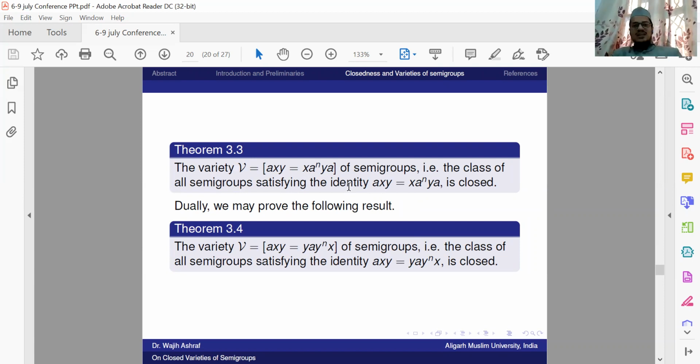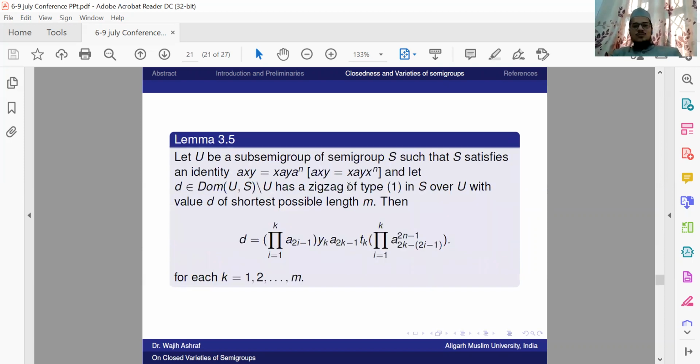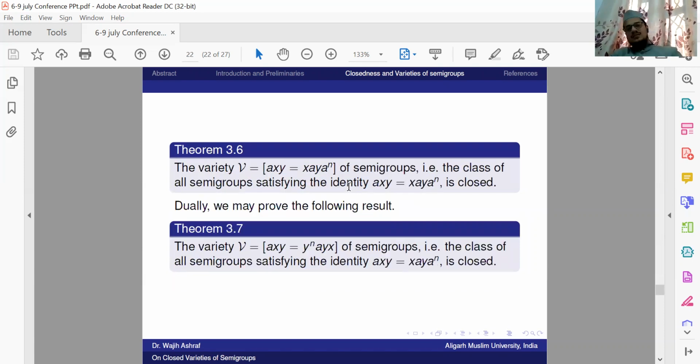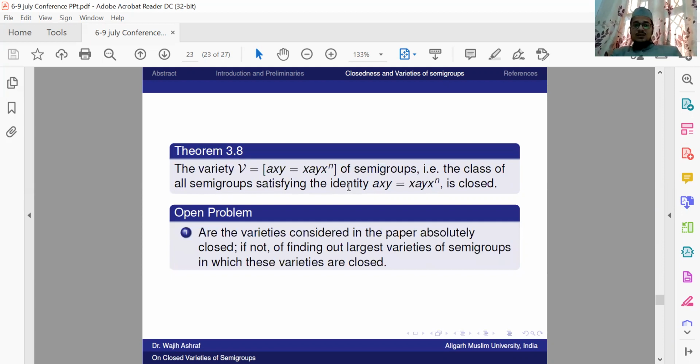So theorem 3.3, theorem 3.4, this is the lemma 3.5 we used, and we will use this lemma to prove theorem 3.6. And theorem 3.7 is the dual part of theorem 3.6. So dually we can prove this theorem. And theorem 3.8 can be proved in a similar way.